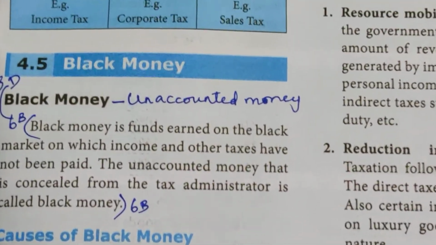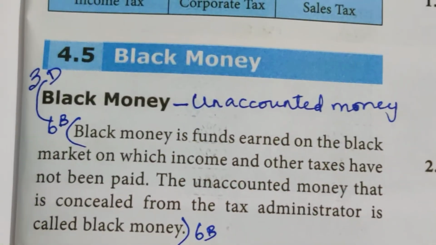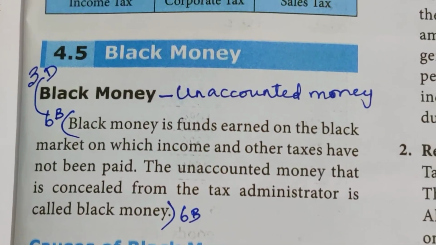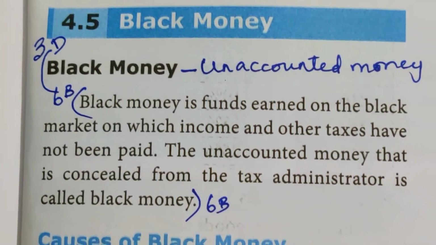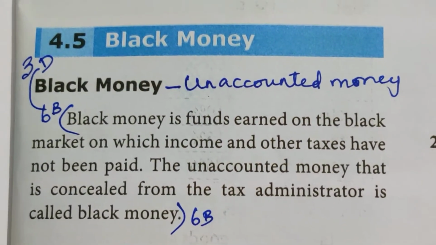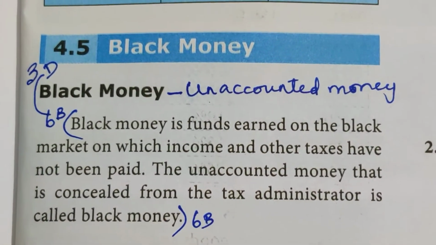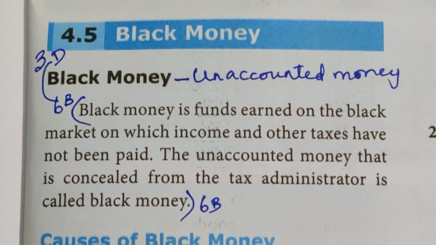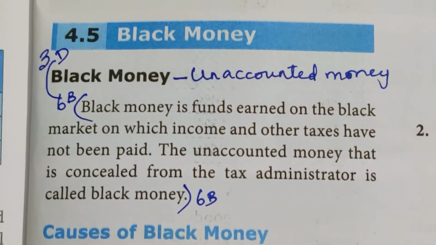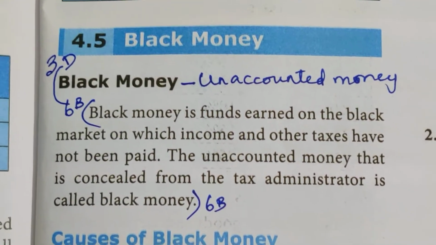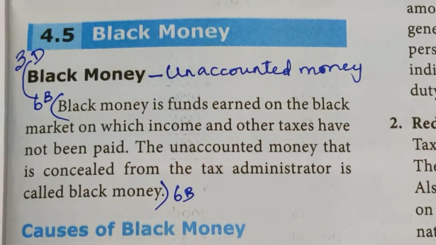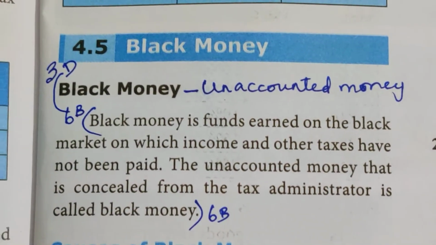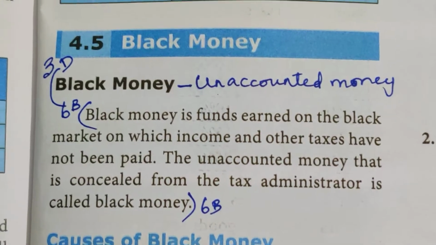Now we are talking about black money. Have you heard about black money? It's unaccounted money which is concealed from the tax administrator, that they call black money. Black money is funds earned on the black market on which income and other taxes have not been paid. If you have already paid the tax on the income, that is called white money. Black money is without tax. You have not paid any tax, so that income we call black money. The unaccounted money that is concealed from the tax administrator is called black money.